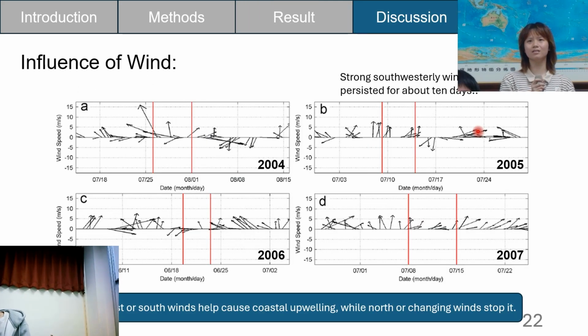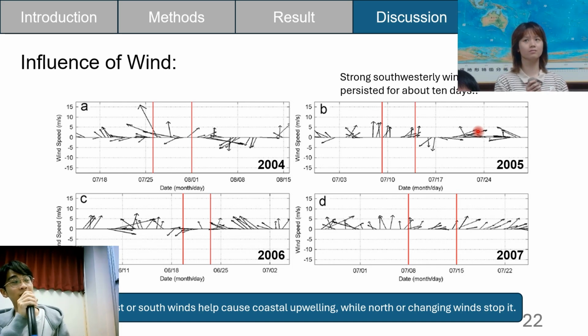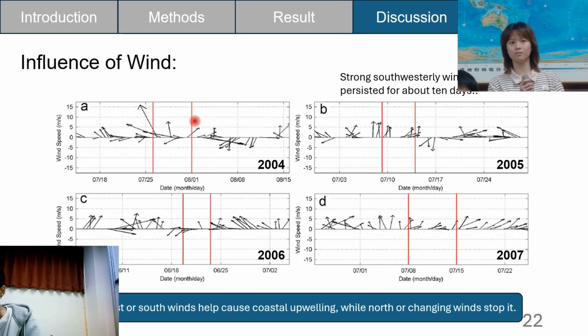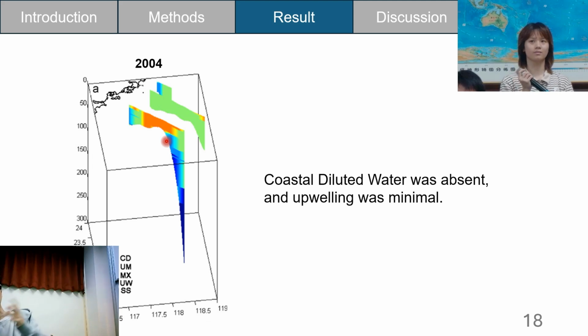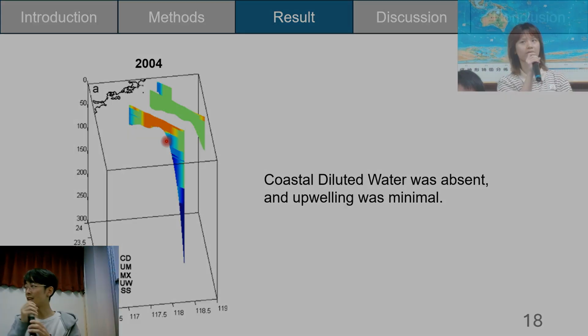To this picture, the first picture A in 2004. There you can see the wind, and we get a conclusion that the upwelling is caused by the wind, right? So the wind here is not that steady southwesterly or southerly wind. It changed a lot. So the upwelling is not seen in 2004. So this might be why the picture doesn't show much coastal dilute water or upwelling water here. Okay, thank you.